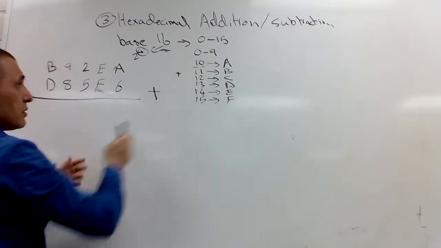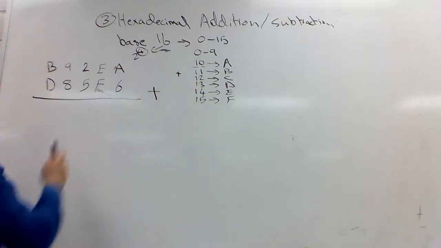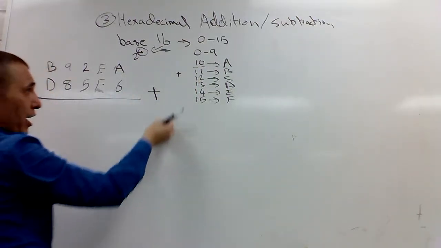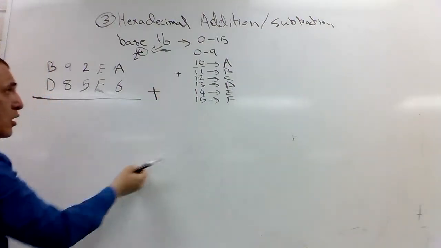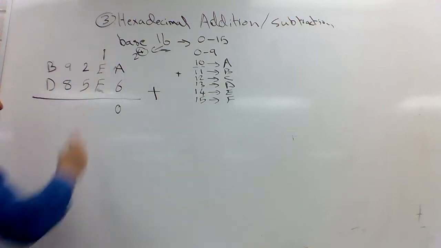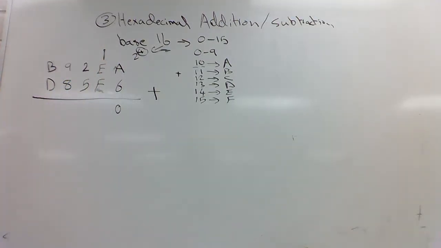A is what? A is 10 plus 6 is 16. Do I have a 16? No. So it's going to be what? A 0 and 1. This is the 16.